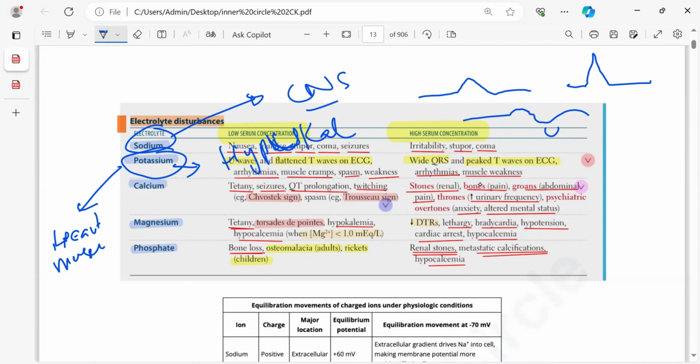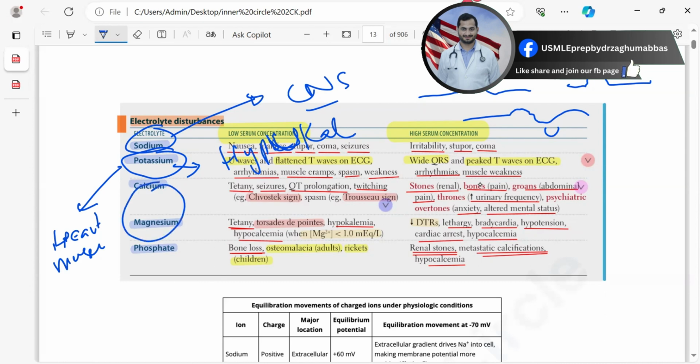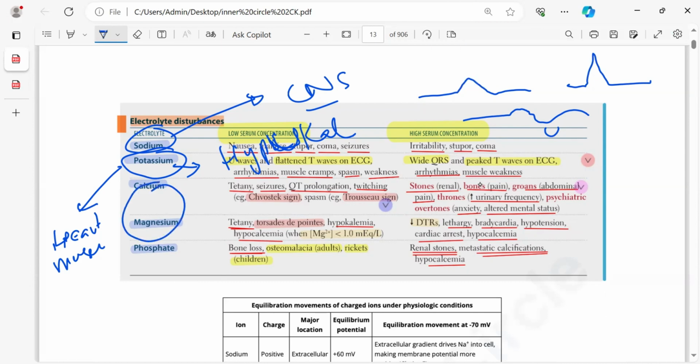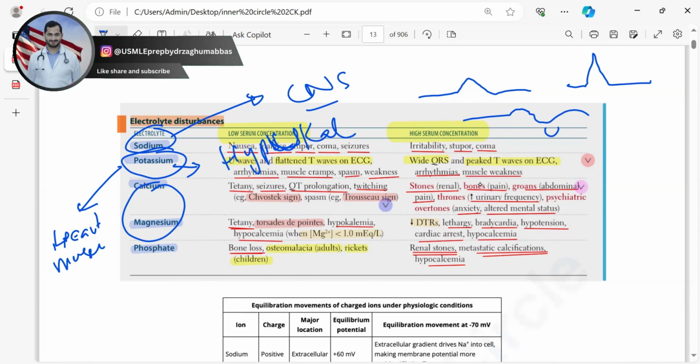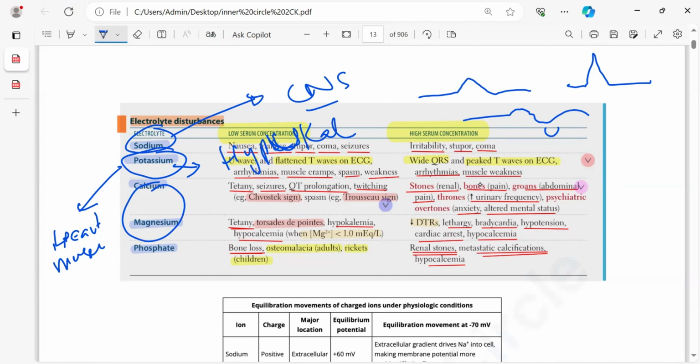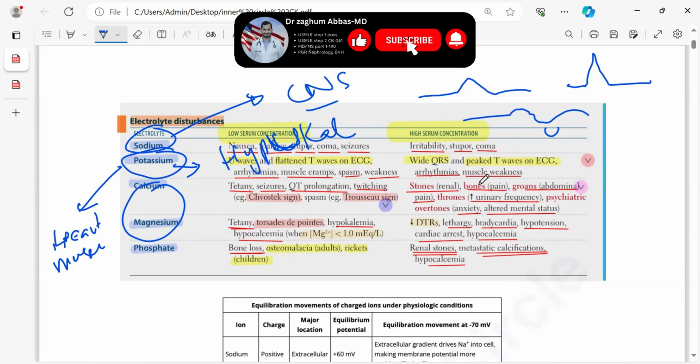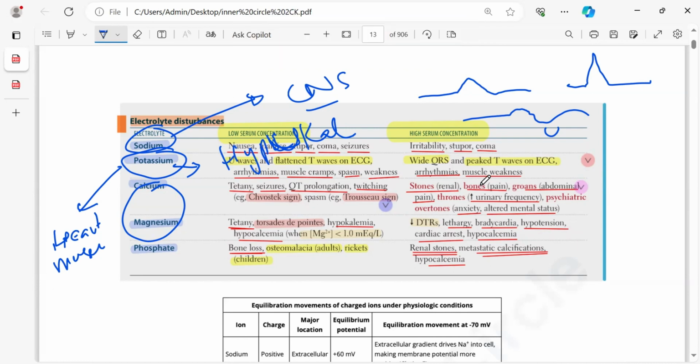Then there is calcium. For calcium and magnesium, it mainly affects the heart and muscle. Most important here: in potassium, focus will be on ECG, the heart. In calcium and magnesium, focus will be on the skeletal muscle. So in calcium, you will have tetany, tetanic spasm. In this case, the ECG finding is QT prolongation. For the spasm, signs are given: Trousseau sign, chopstick sign, we will discuss in detail.